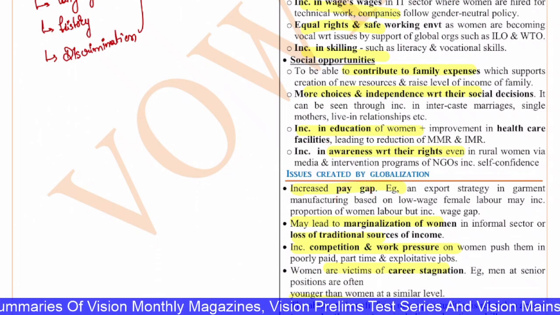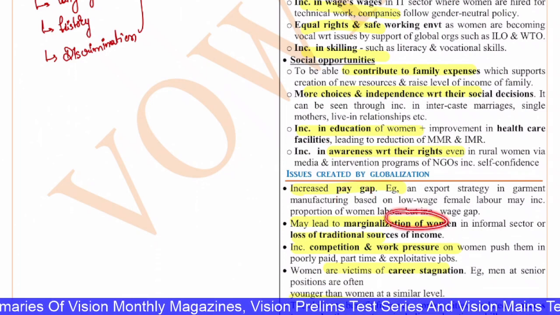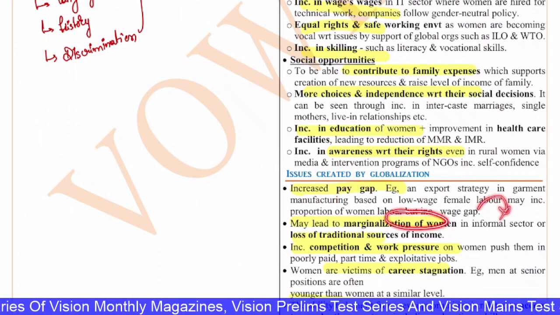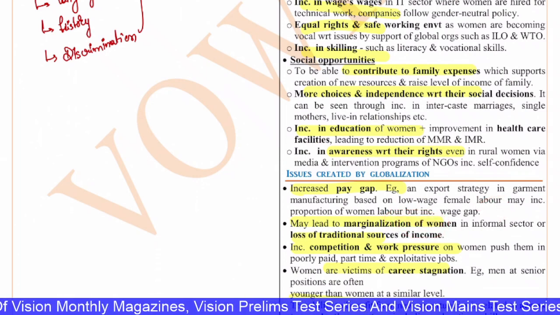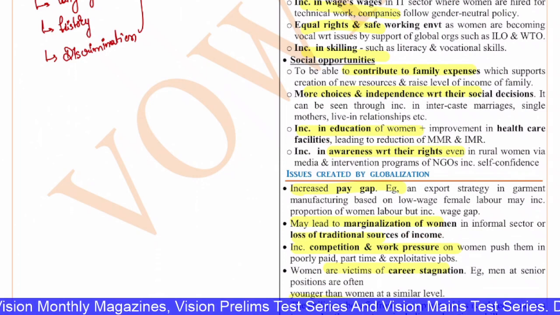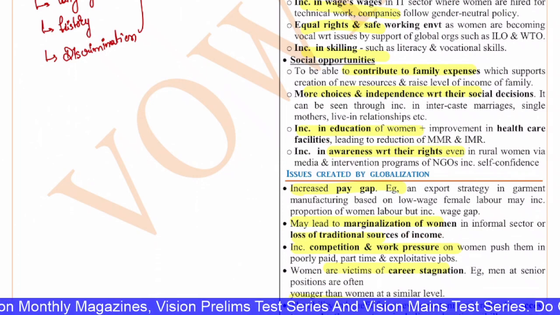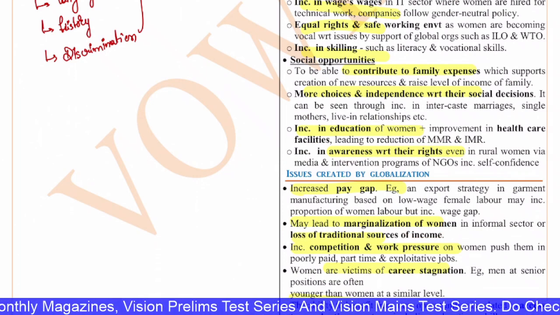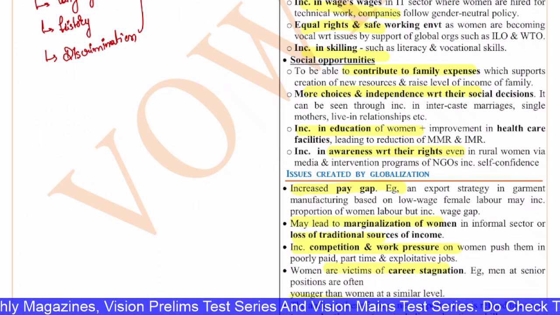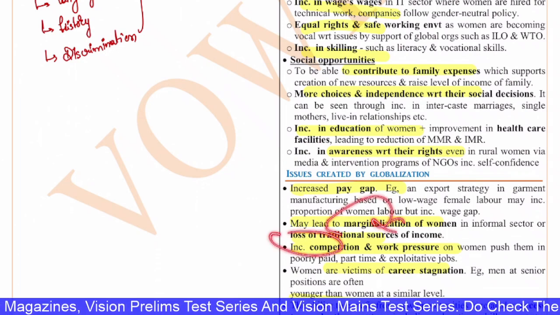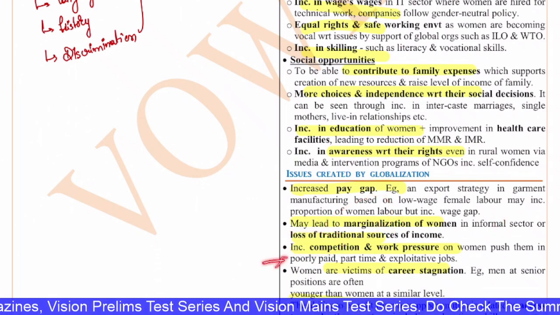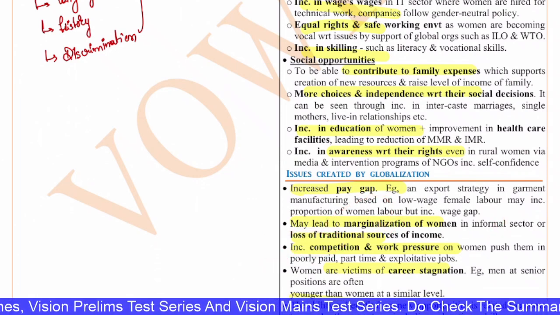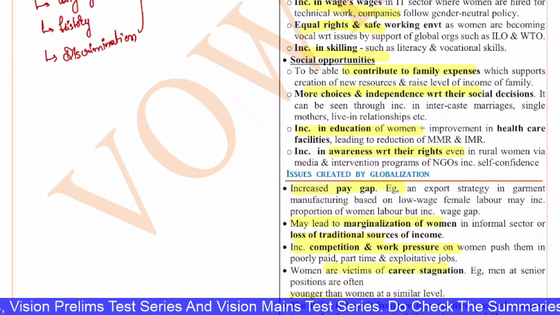Also, there is marginalization of women in the informal sector, and also there is a loss of traditional sources of income because everything has changed. Earlier, women used to have a lot of skills like weaving and all, so they were lost. Also, there is increased competition and work pressure on women to push themselves, and they are poorly paid, and there are various people who exploit them.